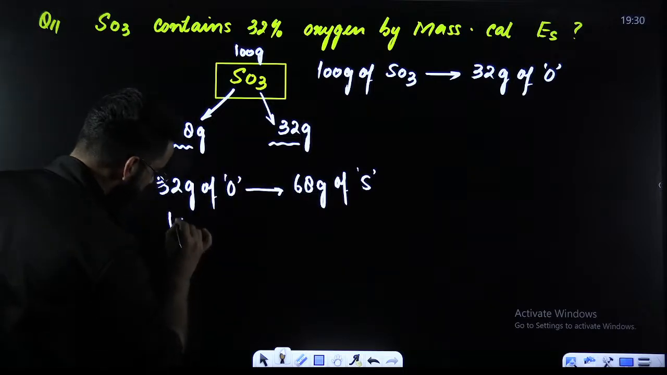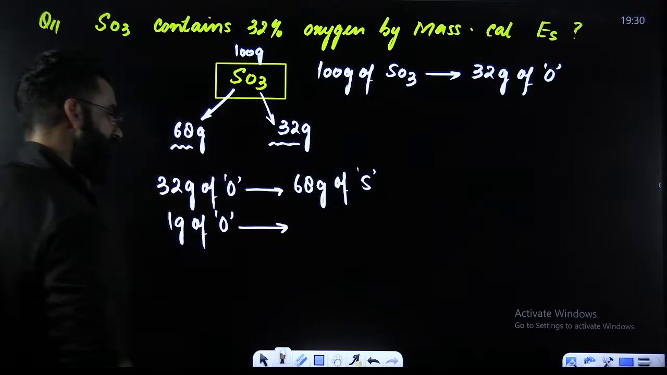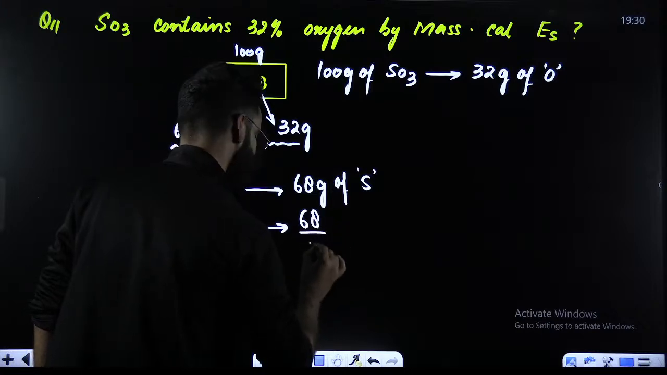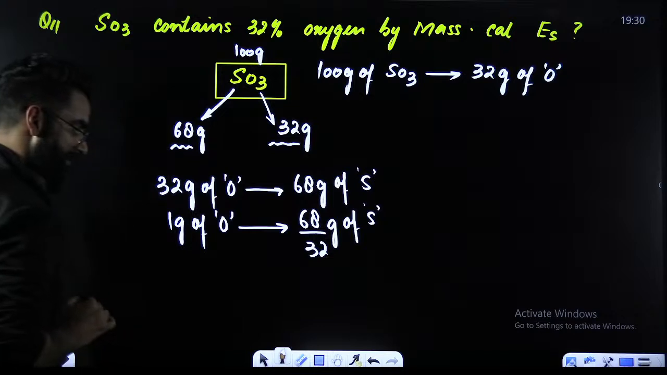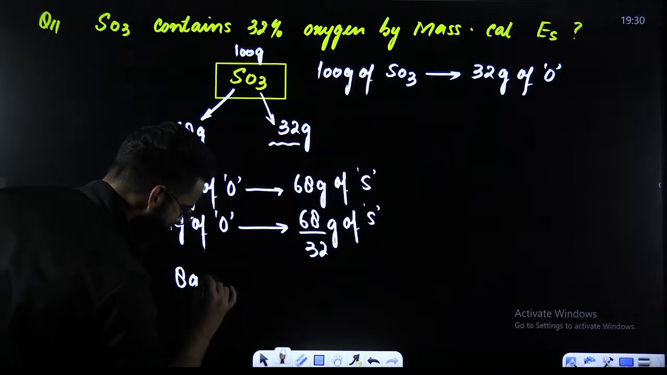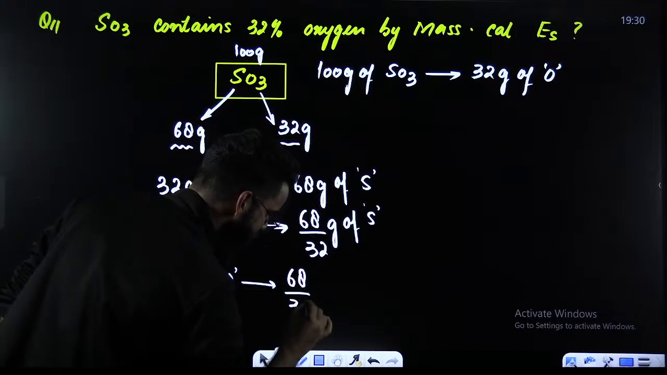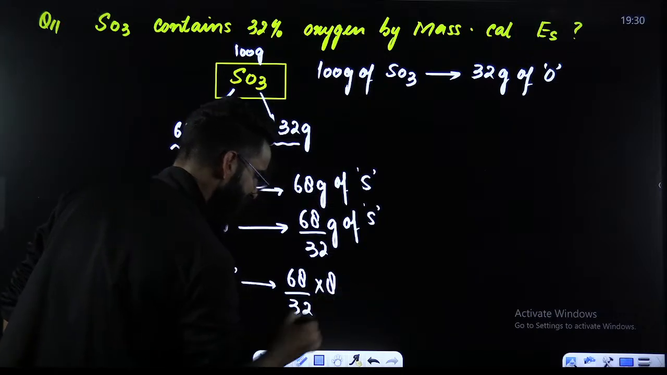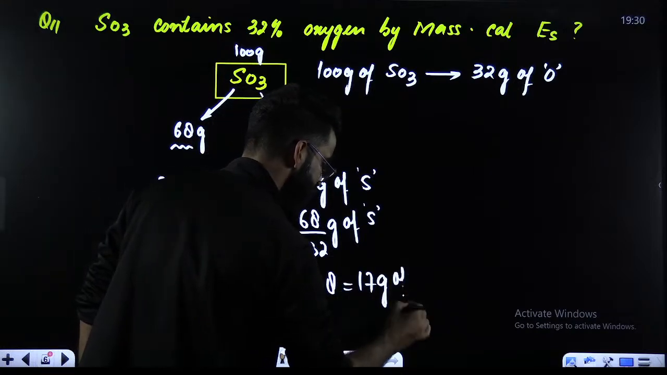Therefore, 1 gram of oxygen has combined with 68 divided by 32 grams of sulfur. As per the definition, 8 grams of oxygen would have combined with 68 divided by 32 multiplied by 8. The value comes out to be how much? It comes out to be 17 grams of sulfur.